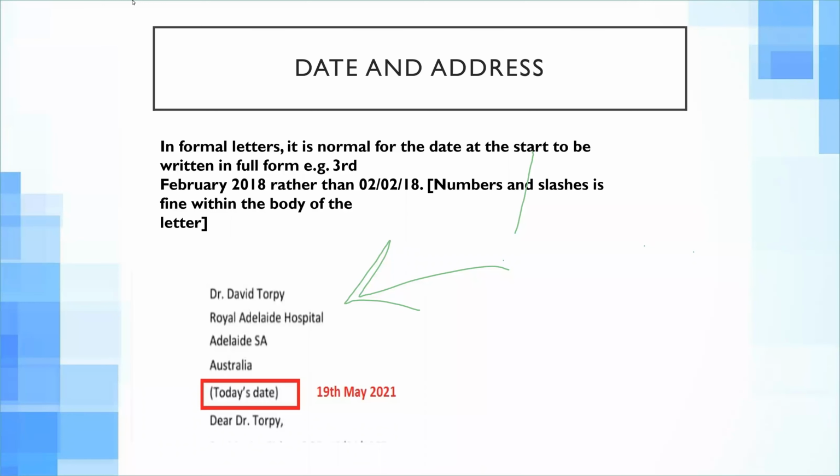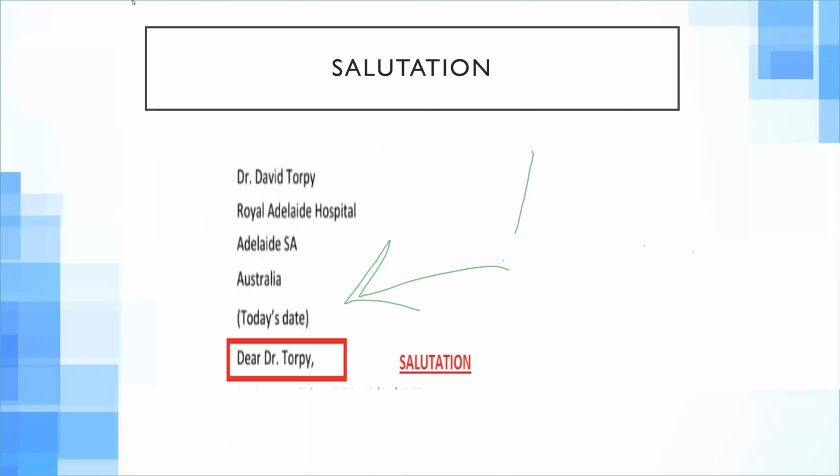So next up is salutation. I have already described the address and the date. Now salutation. I would like to tell you to use a shorter form for the recipient name. You have already written Dr. David Torpy, his full name, in the address. Now go for the surname. Write Dear Dr. Torpy, and don't write the full name as it is clearly stated above.